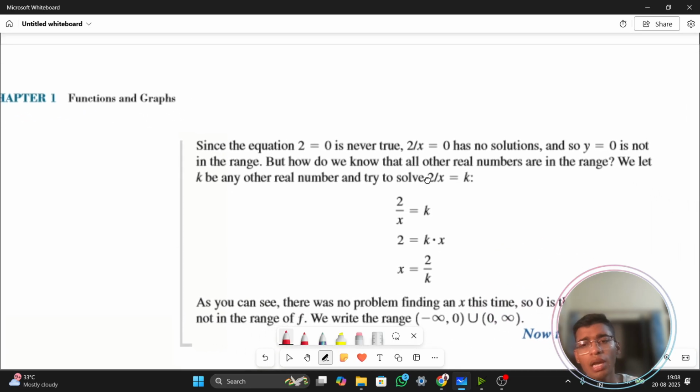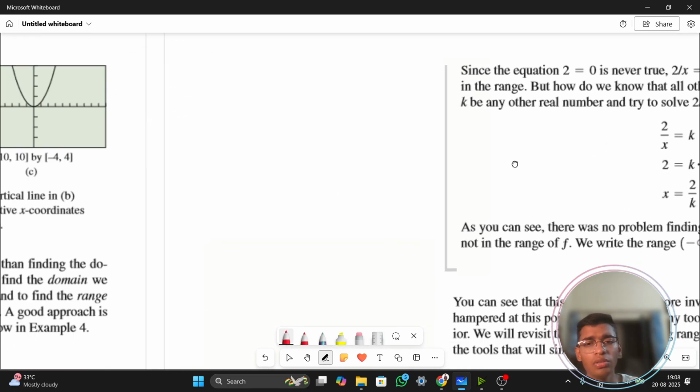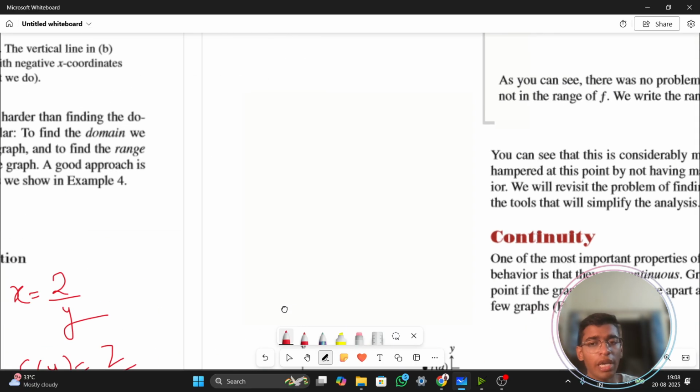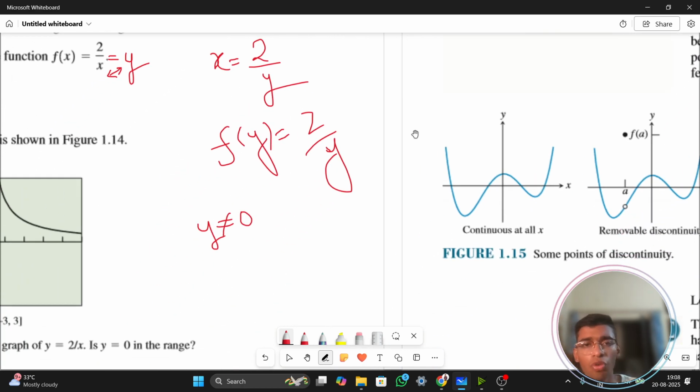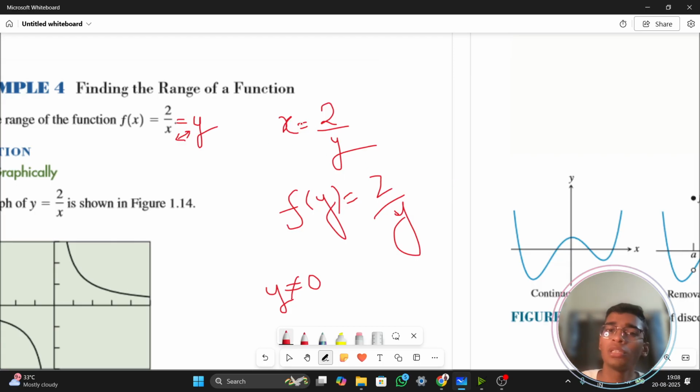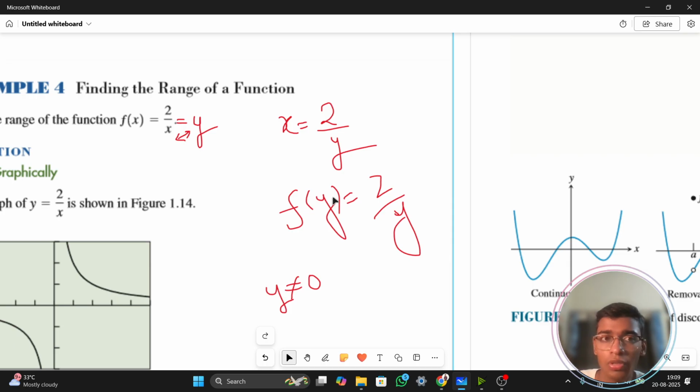Let's see what example they are providing us with. What are the values which we can actually use in y? The values which we can use in y are minus infinity to 0 union 0 to infinity. So what we did, the first step is to rewrite the equation in terms of x. The moment you rewrite the equation in terms of x, you are getting the main equation in terms of y. That is what you need to calculate because you want the range to be calculated. You're not finding the domain, what you can put into x to get the value of y.